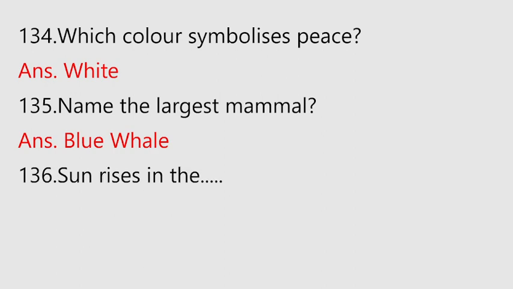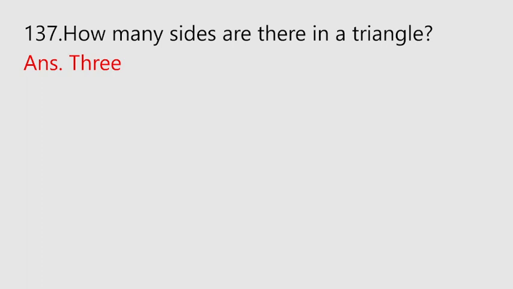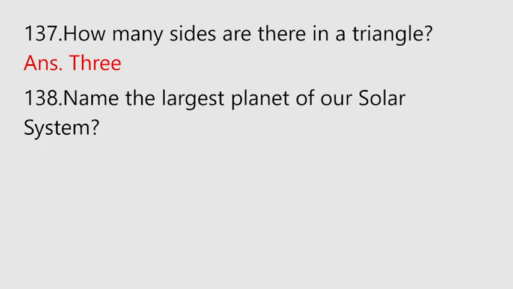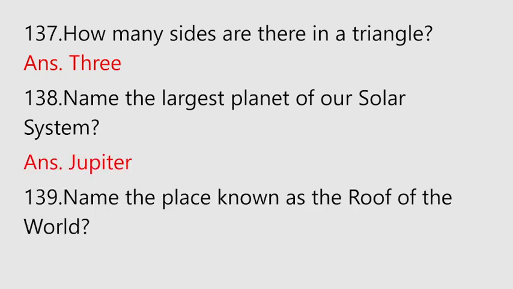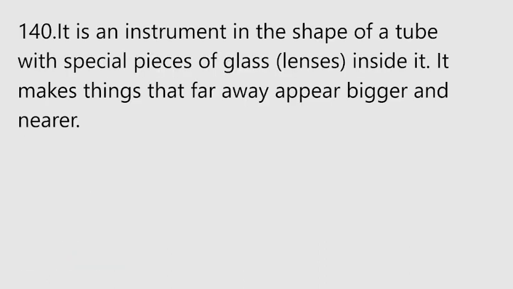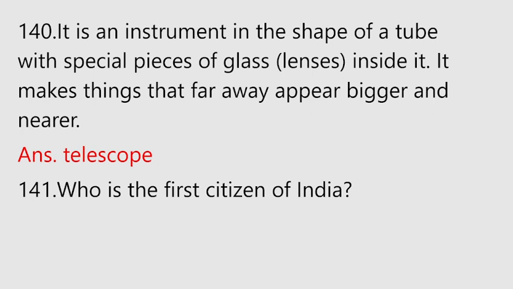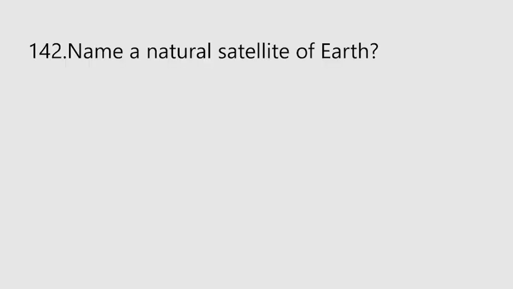Blue whale. Sun rises in the east. How many sides are there in a triangle? 3. Name the largest planet of our solar system. Jupiter. Name the place known as the roof of the world. Tibet. It is an instrument in the shape of a tube with special pieces of glass lenses inside it. It makes things that are far away appear bigger and nearer. Telescope. Who is the first citizen of India? The President of India. Name a natural satellite of Earth.